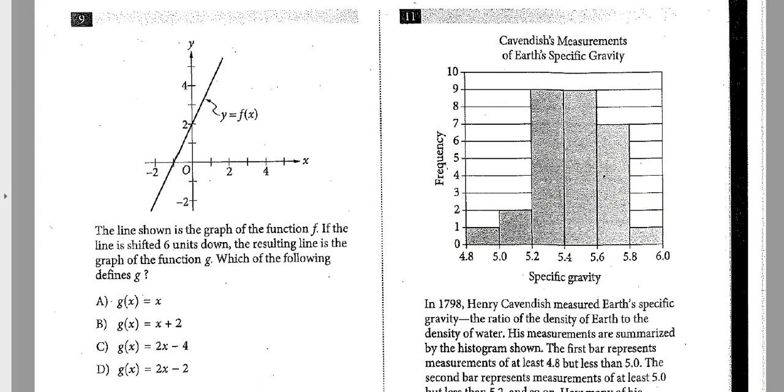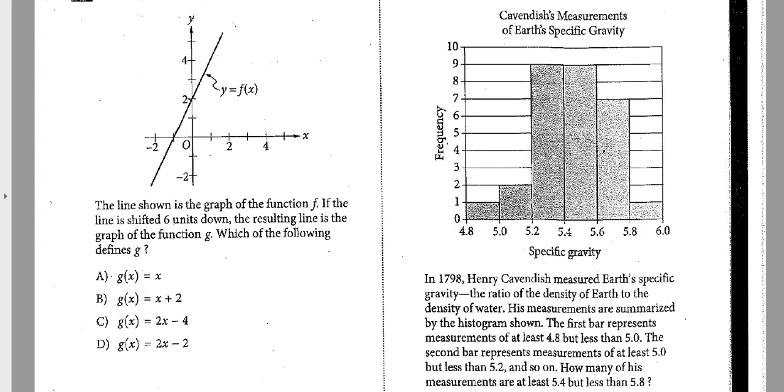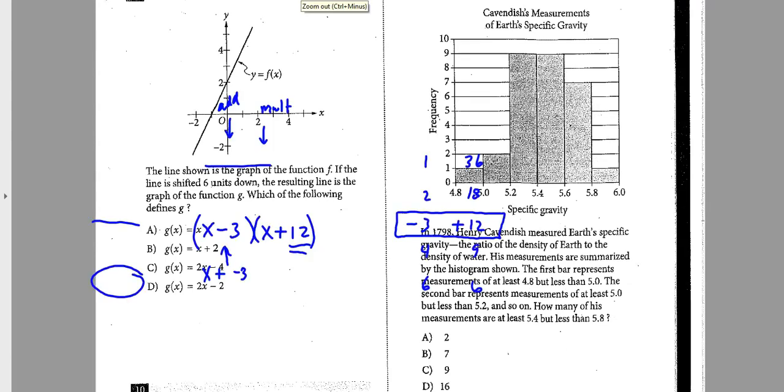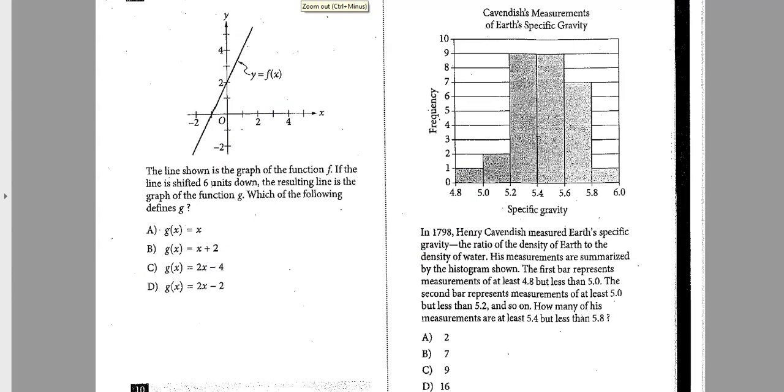All right, number 11, Cavendish's measurements of specific gravity. Don't remember that from science, but let's just see what we got going on here. This looks like a reading data problem. So Cavendish method, Earth's gravity, ratio of density Earth to water. The first bar represents from at least 4 but less than 5.0. All right, so this bar right here is from 4.8 to 5.0. The second bar, 5.0 to 5.2, and so on and so forth.